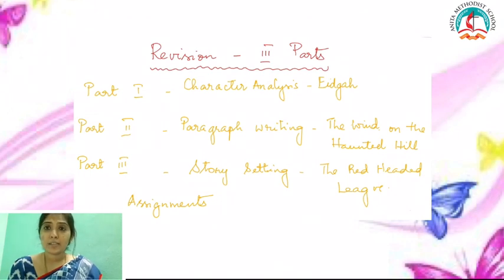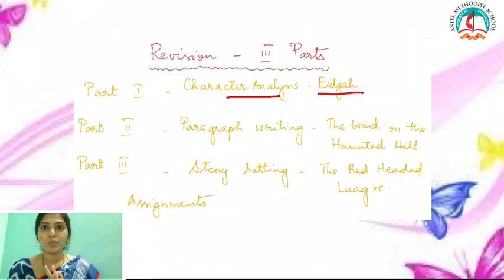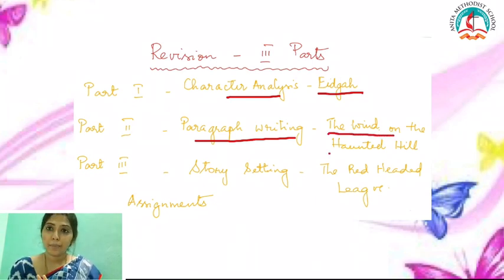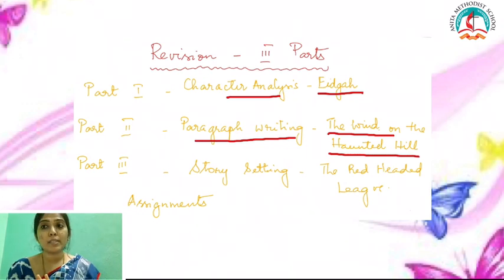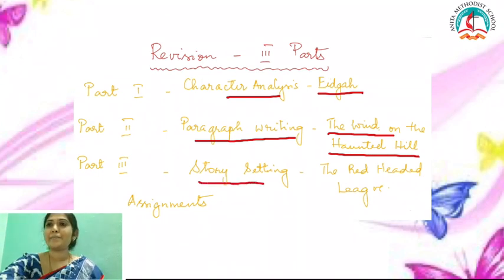In today's lesson, we have quite a number of topics, children. I have divided today's lesson in three parts. In part 1, we will be looking into character analysis from the lesson Eidgah. In part 2, we are going to be looking into paragraph writing based on the lesson The Wind on the Haunted Hill. And our third part is studying the story setting based on the play The Red-Headed League. Now let's go into part 1 of our revision class.